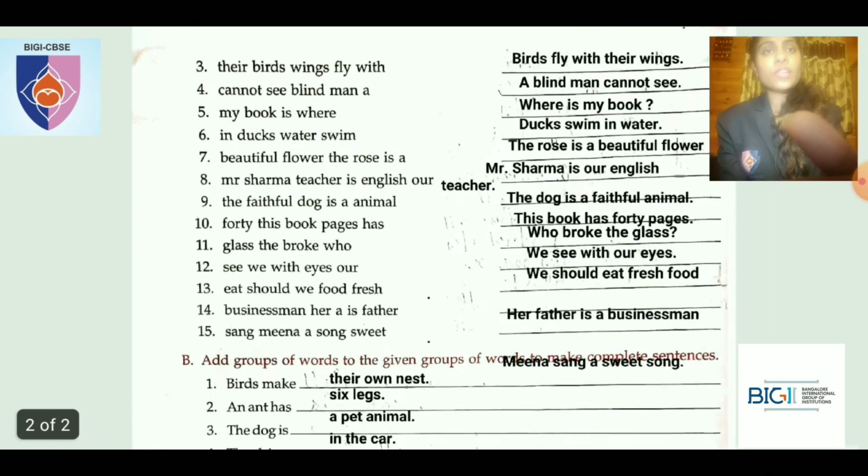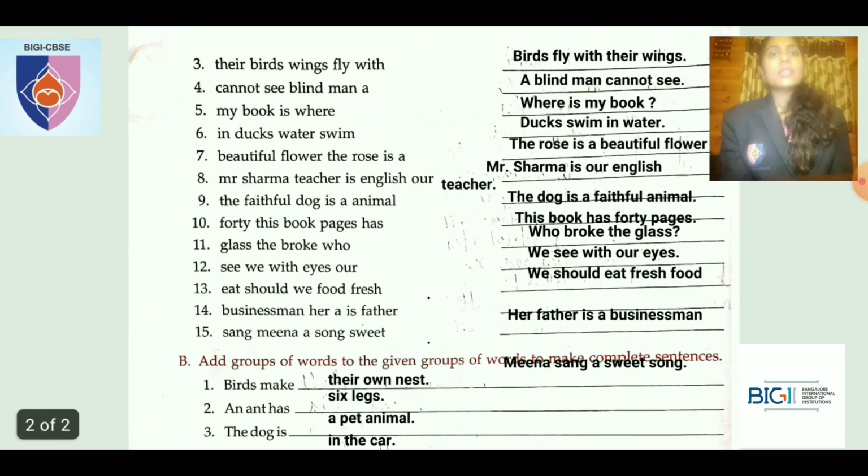So the third one is what? Their birds' wings fly with. So how do you rearrange it? Birds fly with their wings. Full stop. B again, write it in capital. Birds fly with their wings.